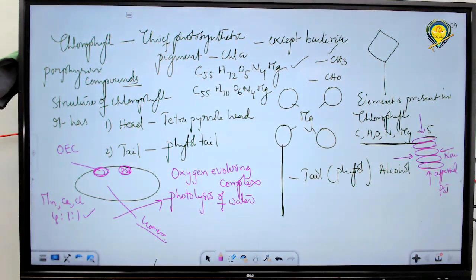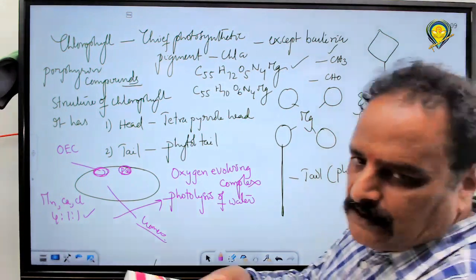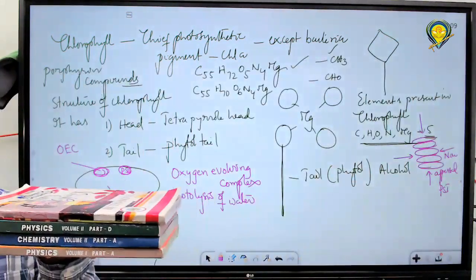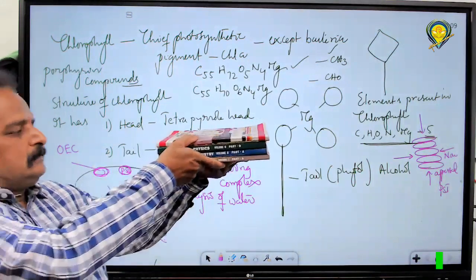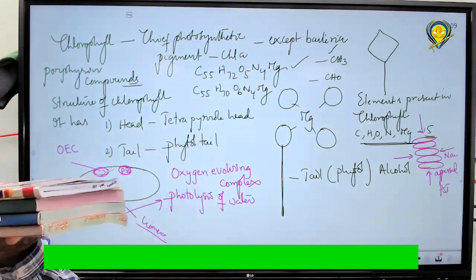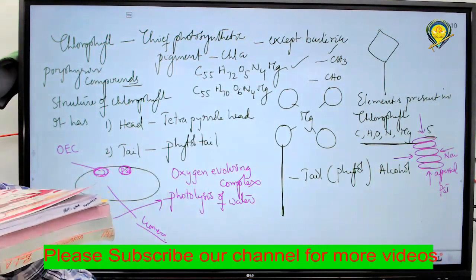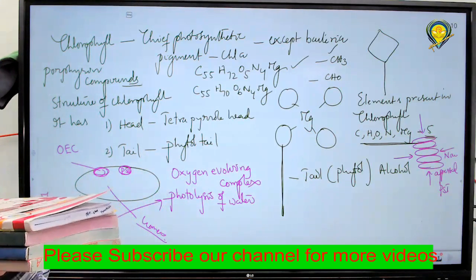So think that each one is one thylakoid. Each one is called one thylakoid. Listen carefully. These are present in a chloroplast, in the lumen of the chloroplast, that means the matrix of the chloroplast.